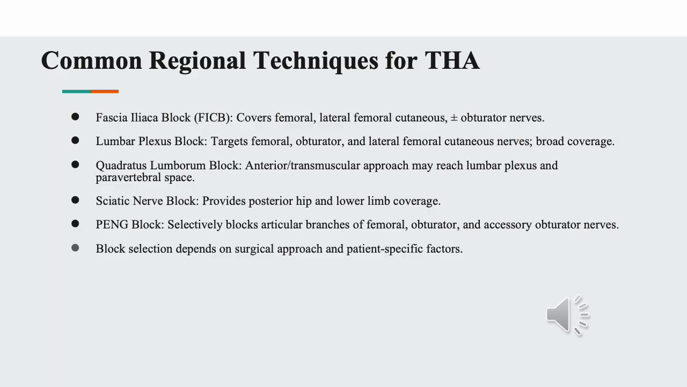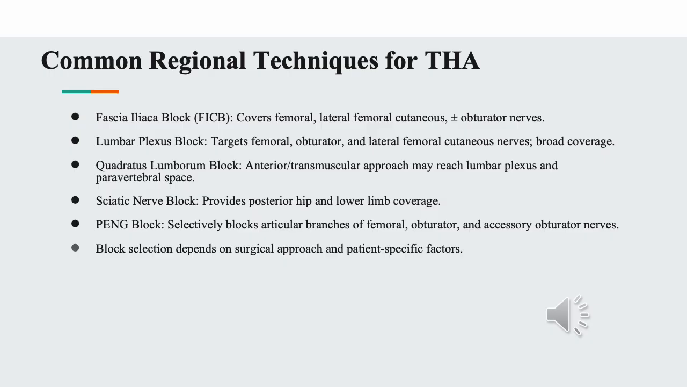In total hip arthroplasty, several regional anesthesia techniques are commonly employed to provide targeted opioid-sparing analgesia. The goal is to anesthetize the key nerve distributions responsible for innervating the hip joint, while minimizing motor blockade and systemic side effects. The fascia iliaca compartment block is a widely used anterior approach that can anesthetize the femoral nerve, the lateral femoral cutaneous nerve, and, through high volume spread, the obturator nerve. It is relatively easy to perform and has a favorable safety profile.